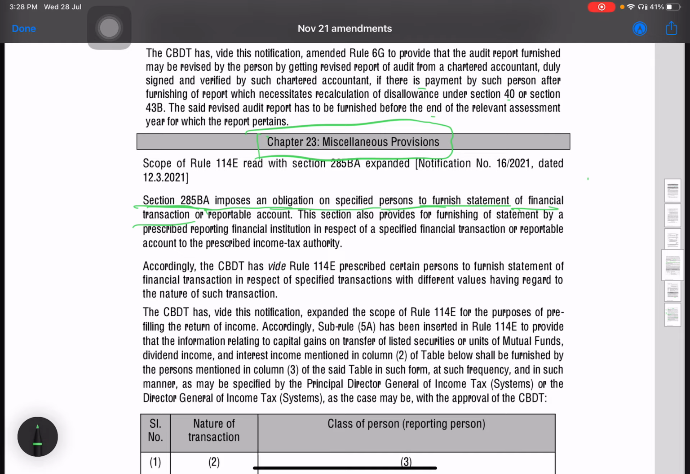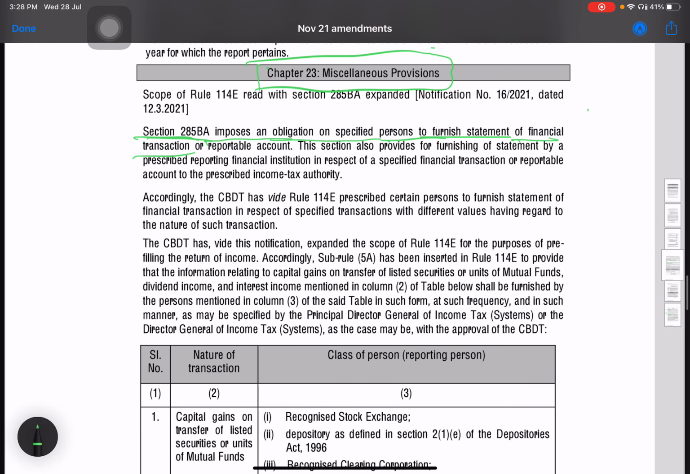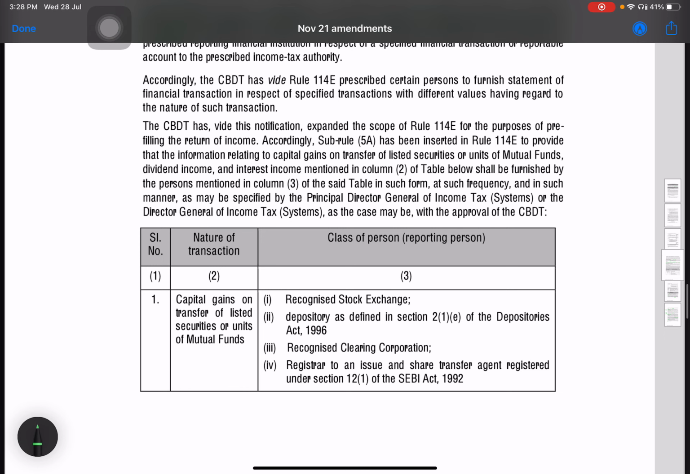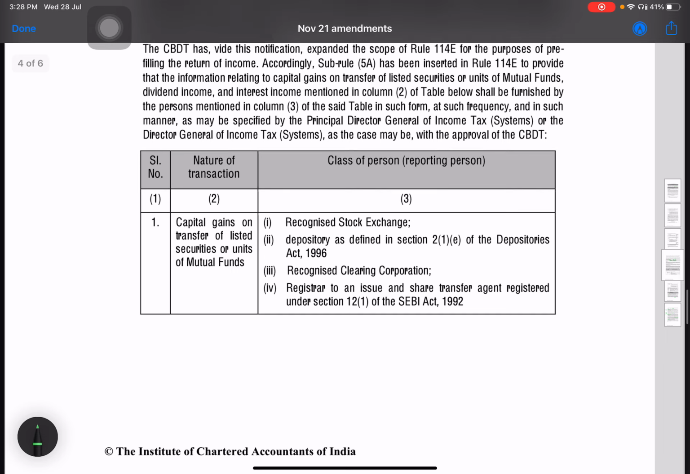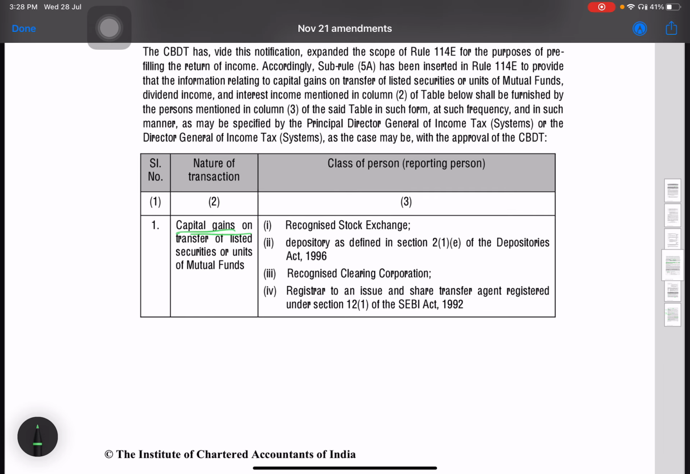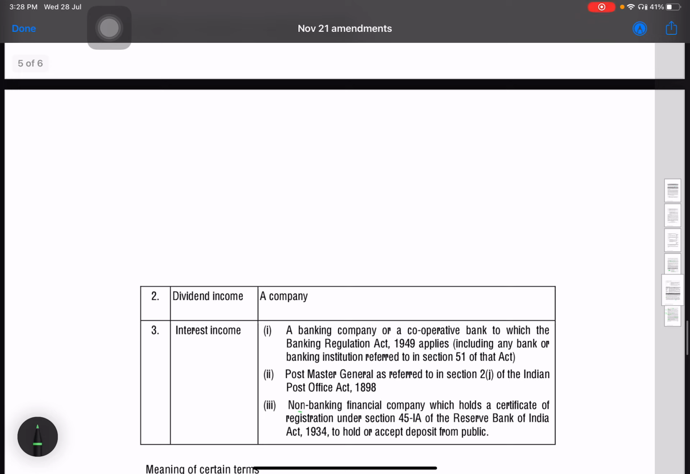Few additions are made in this regard. So we'll take the additions one by one. The first one is capital gains on transfer of listed securities or units of mutual funds. In case of capital gains, the reporting entities will be a recognized stock exchange, depository, recognized clearing corporation, or registrar to an issue, or share transfer agent. These entities will have to report the specified financial transactions.